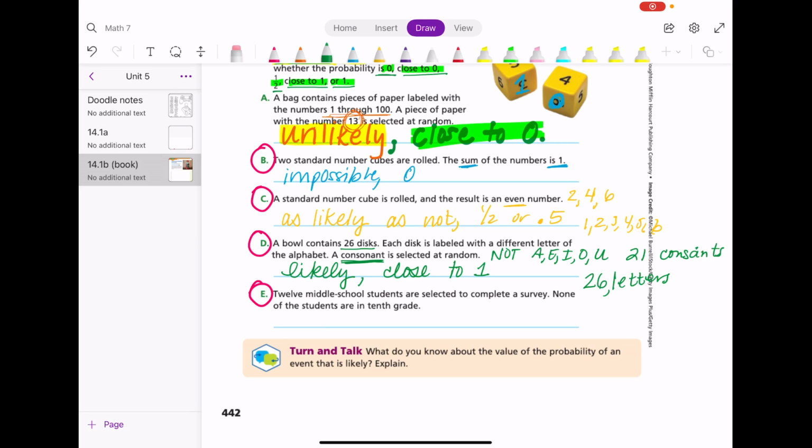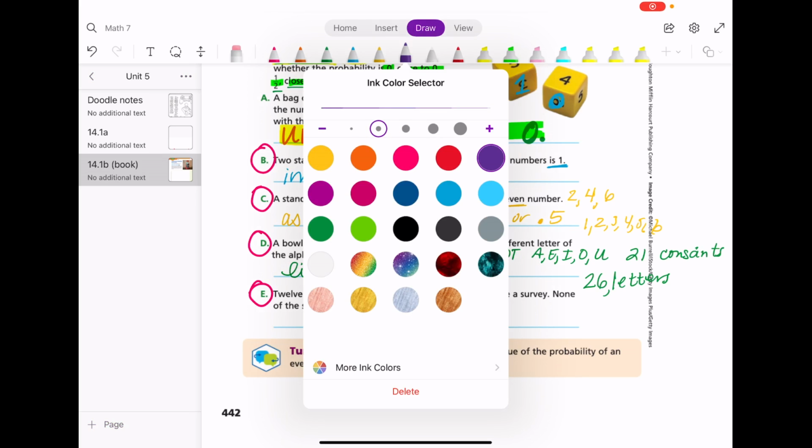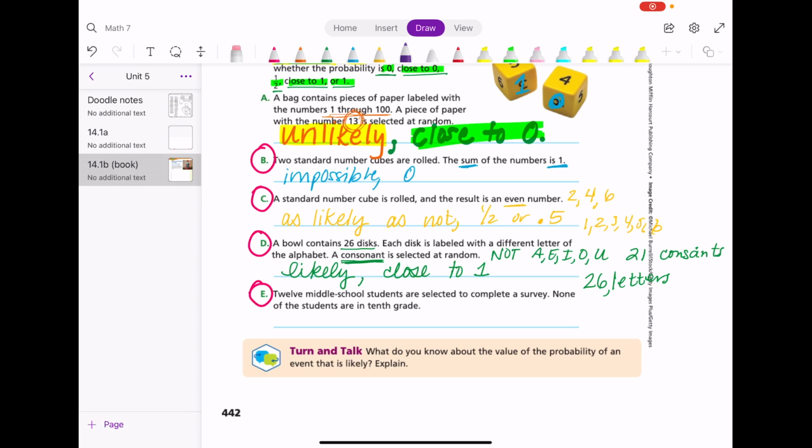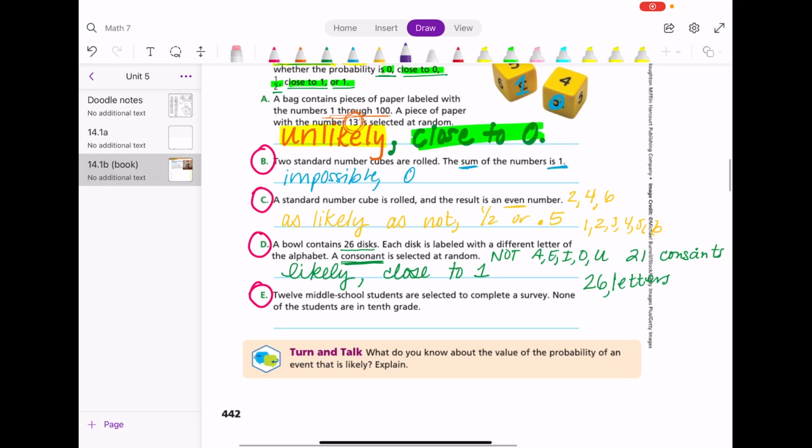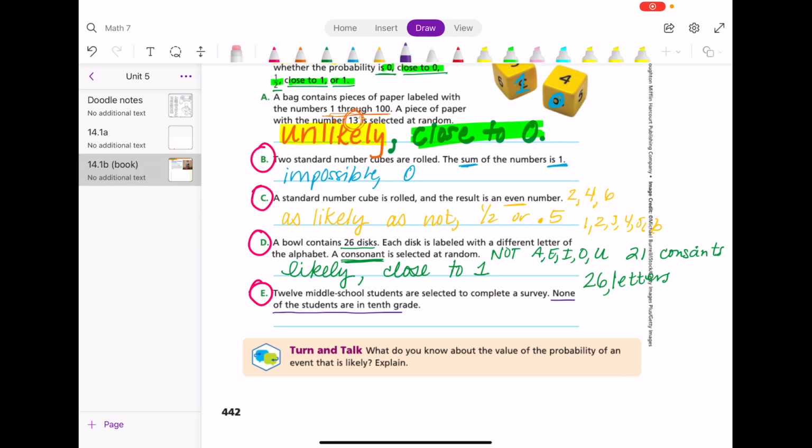12 middle school students are selected to complete a survey. None of the students are in 10th grade. Well, middle school is 6th, 7th, and 8th grade. Maybe it's just 7th and 8th, but it is certainly not 10th grade. So how likely are we to pick a student who is not in the 10th grade? It's absolutely certain. All of the students that we pick will not be in the 10th grade. All right, let's look at the next page.